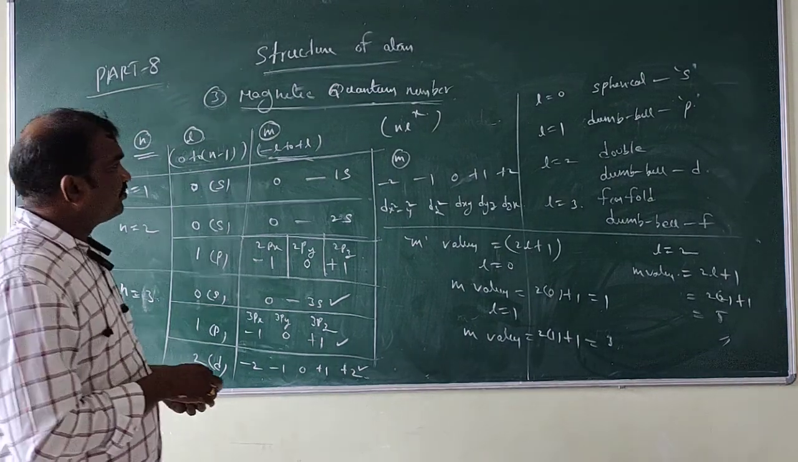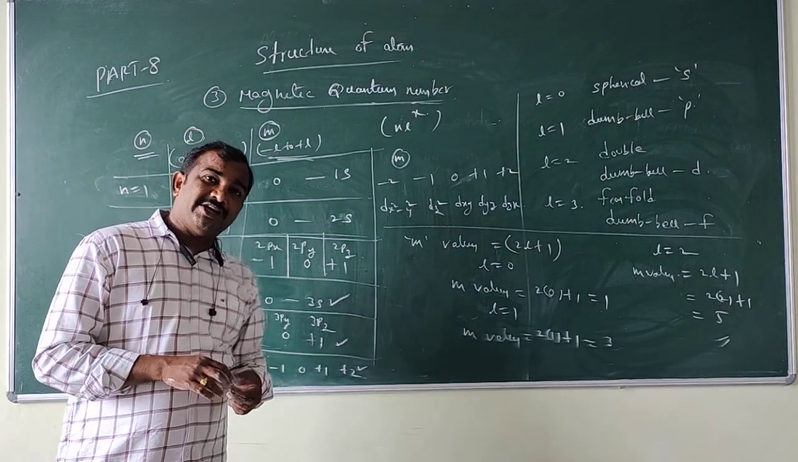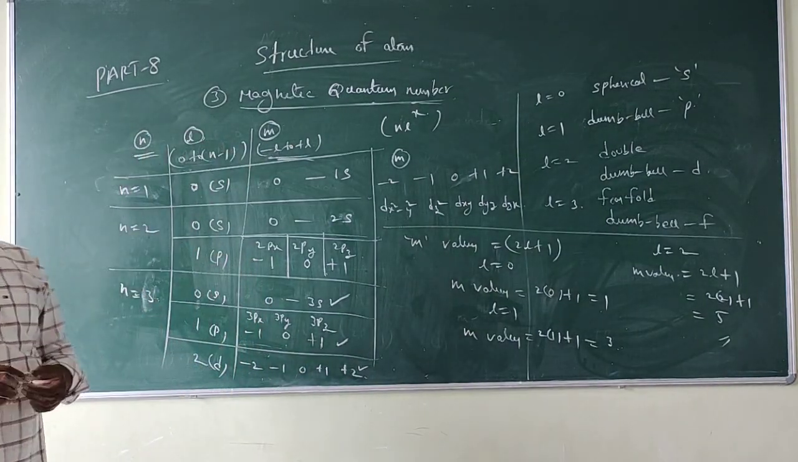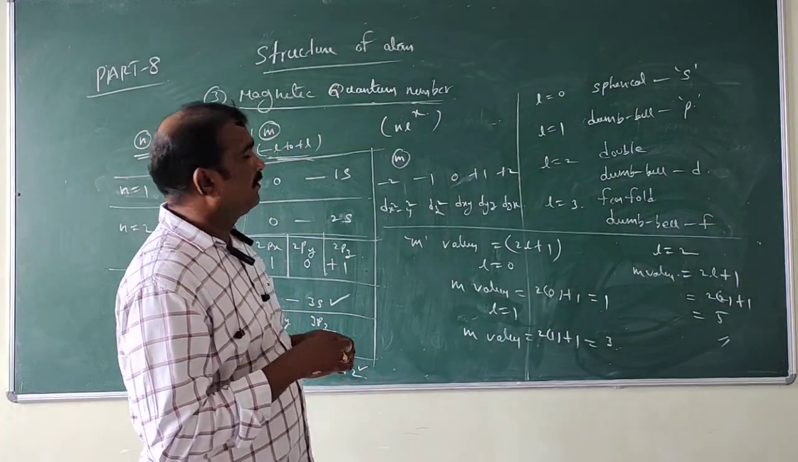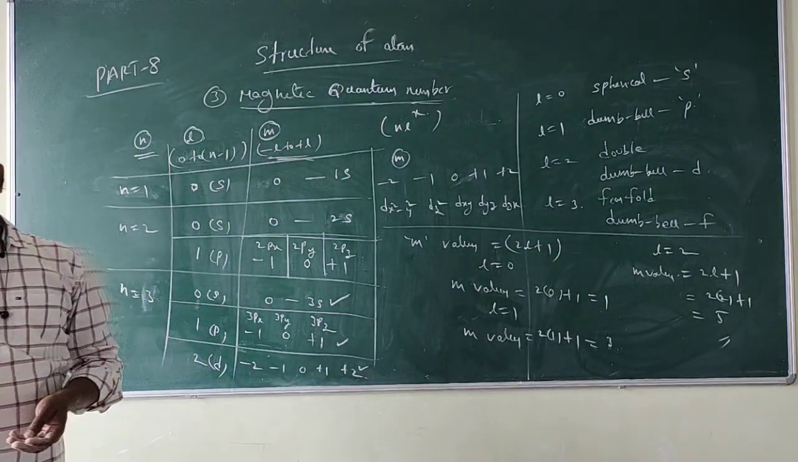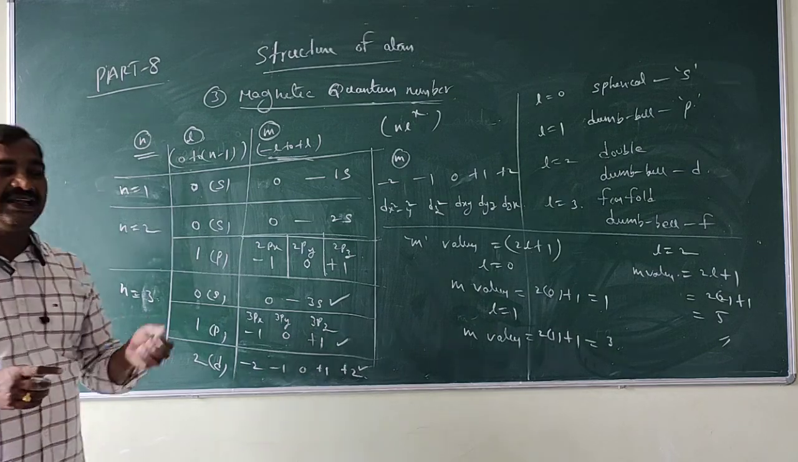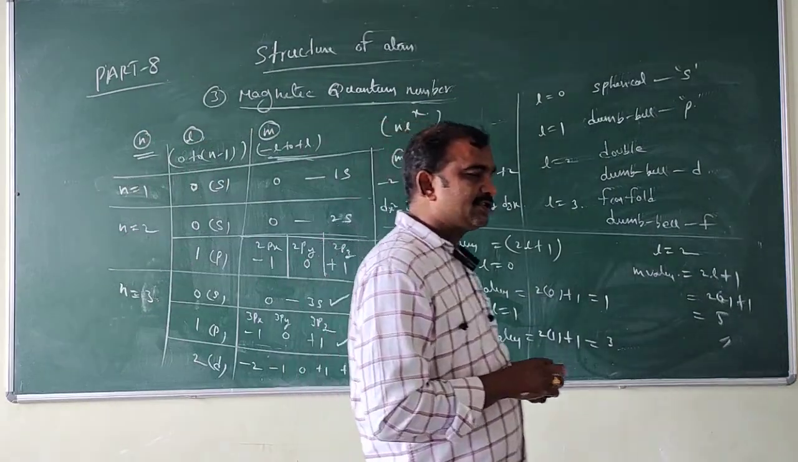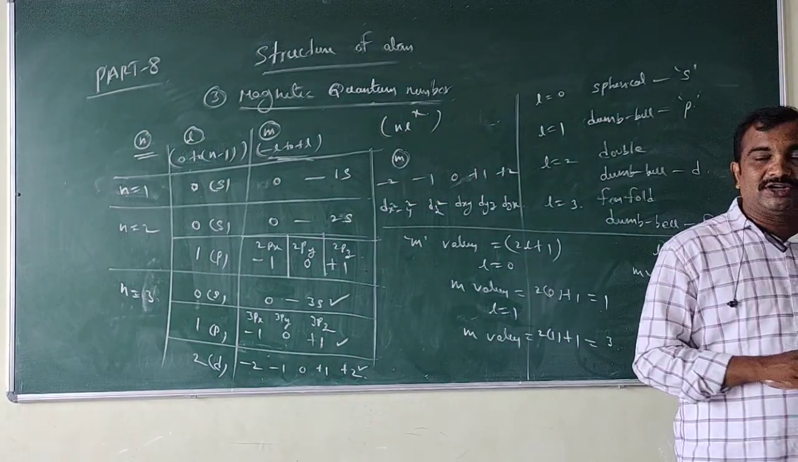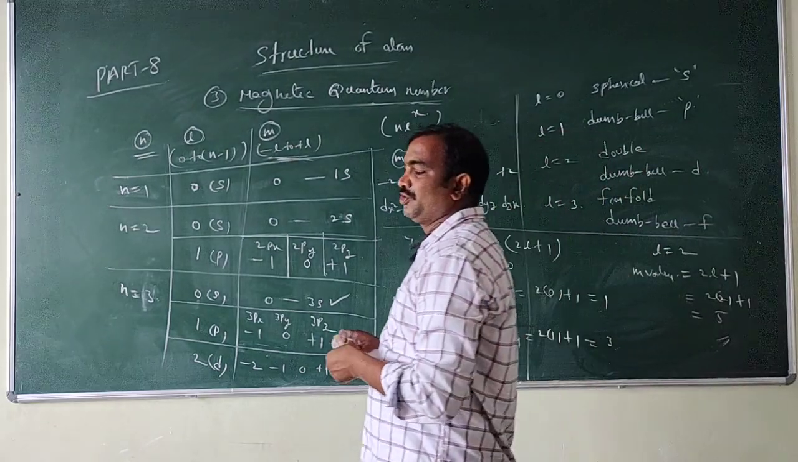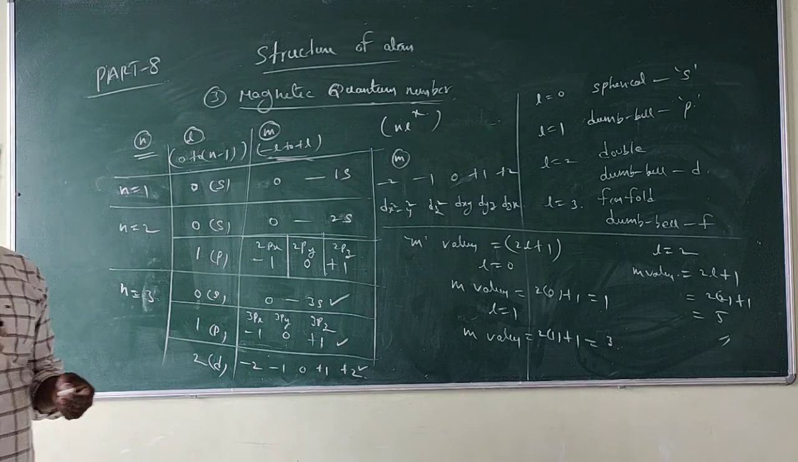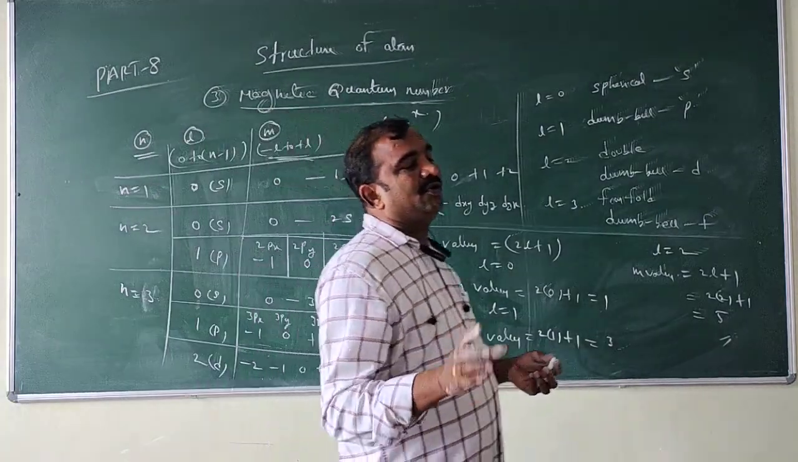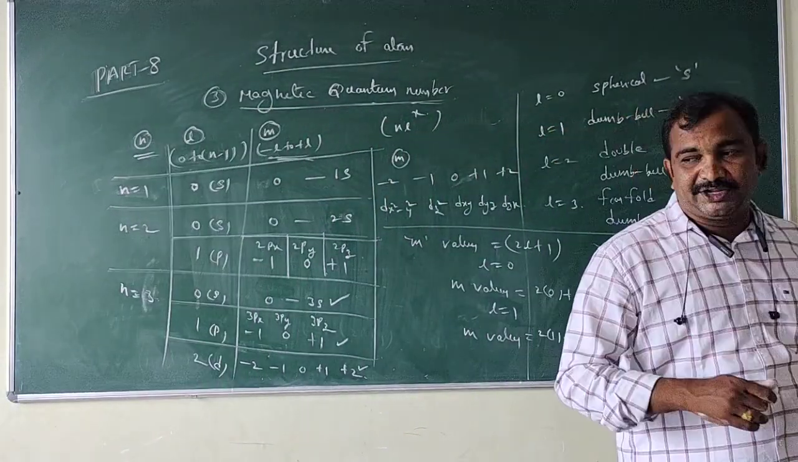Now, what is the main significance of magnetic quantum number? Magnetic quantum number mainly explains the orientation of the orbital. Magnetic quantum number was proposed by Lande and denoted by m. The m values depend upon L as minus L to plus L. So this is about magnetic quantum number.